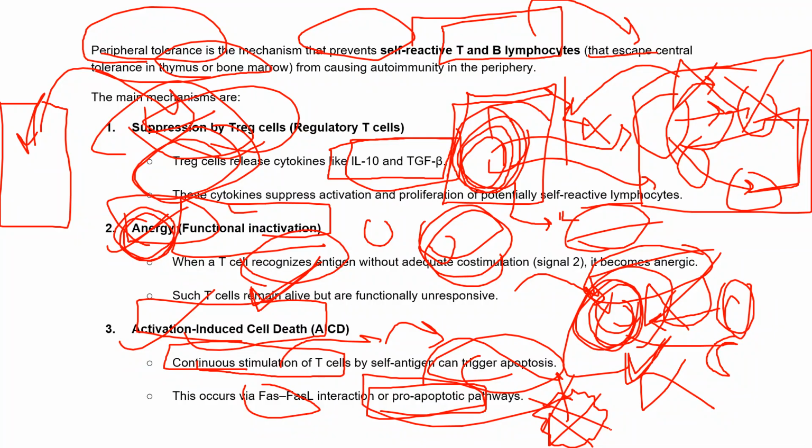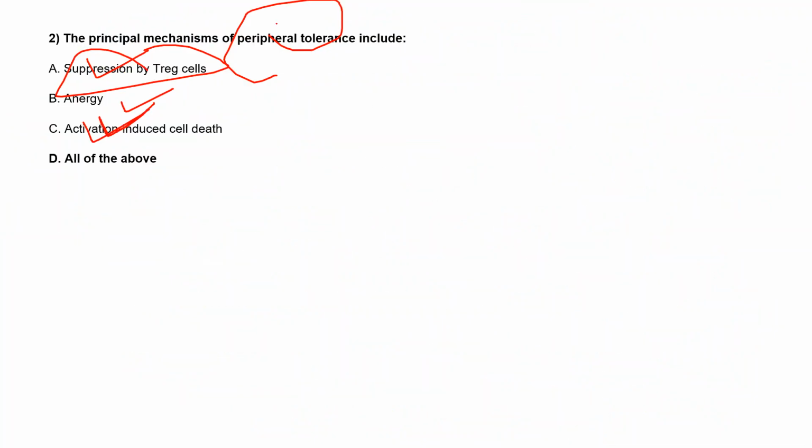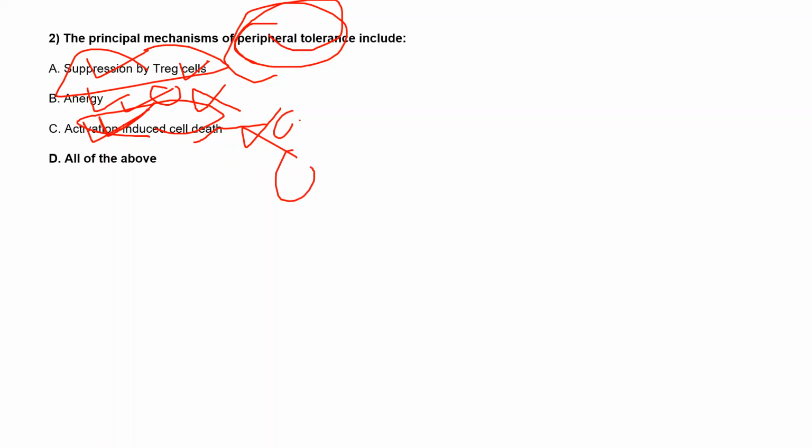So these are the three processes that the principal mechanism of peripheral tolerance includes. There's suppression by the T regulatory cells, and anergy also, which are activated cells but functionally now inactive. And the third one is apoptosis, the activation induced cell death. Still the activation will be there, but because of the very large population, and it can act as a self antigen, the third process will start.